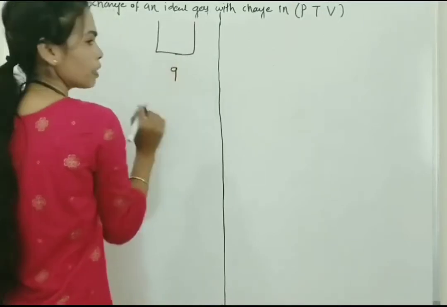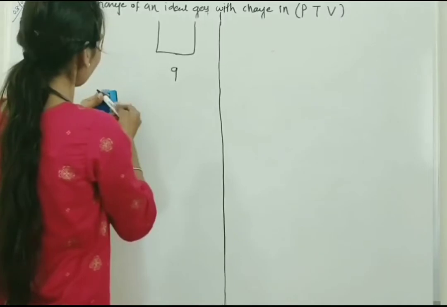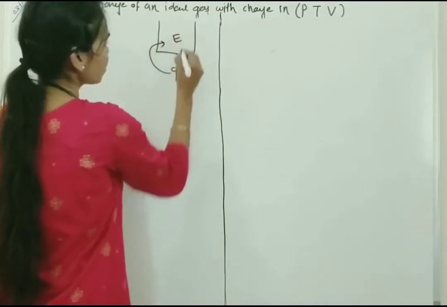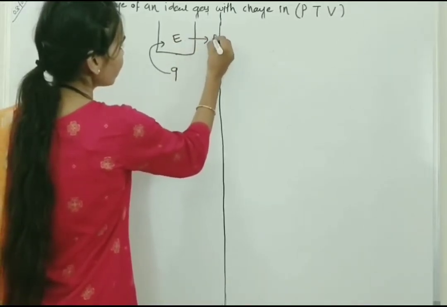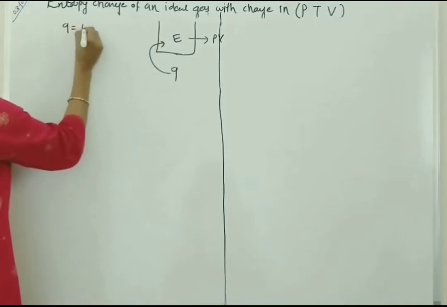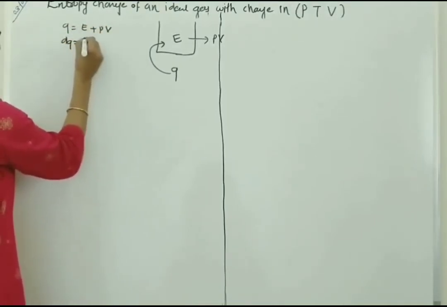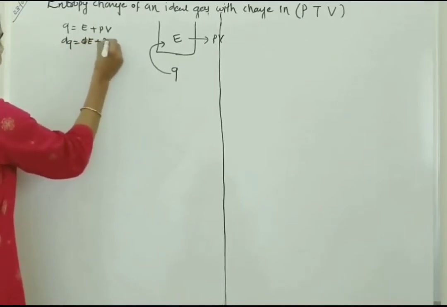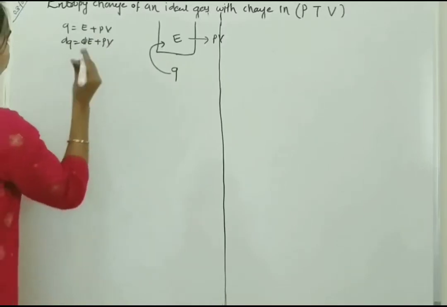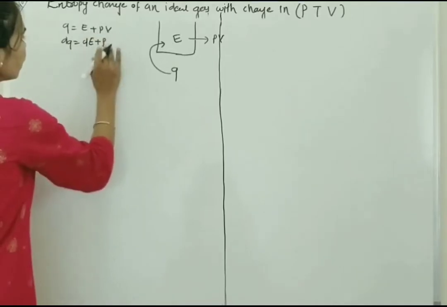Suppose, as per the first law, the amount of heat absorbed results in a change in internal energy and there is work. So we can write dQ is equal to dE plus P dV.